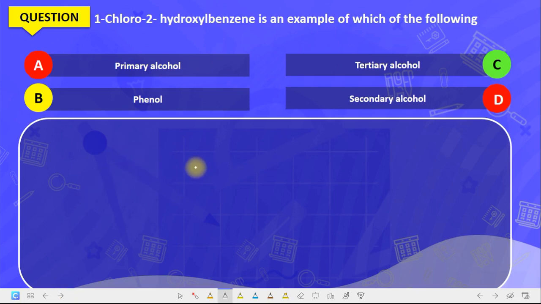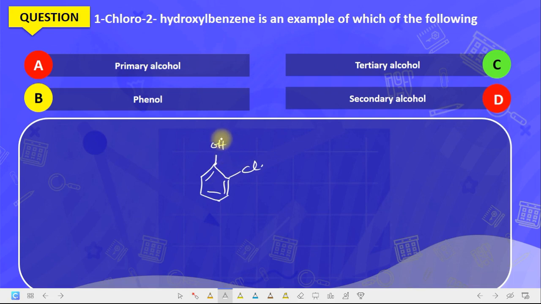1-chloro-2-hydroxybenzene is an example of which of the following? 1-chloro-2-hydroxybenzene. This is the benzene structure. We have OH. Let's say this is the structure. It may not be really correctly drawn. Now, this structure, what kind of alcohol is this? This is a phenol. This is an example of a phenol.